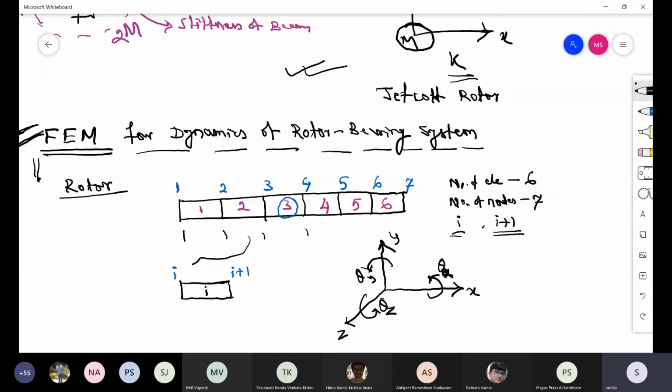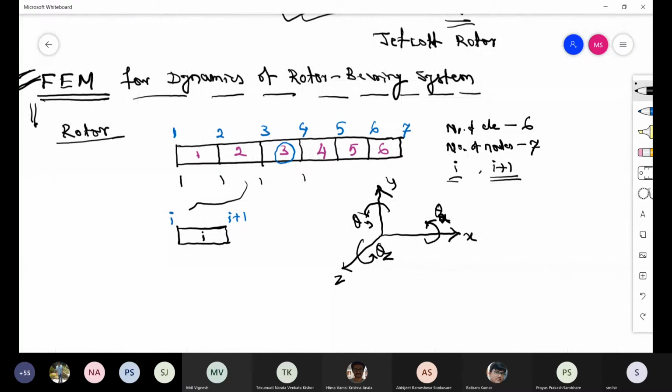So out of these, if you see a typical rotor bearing system, the rotor bearing only vibrates in the transverse direction.